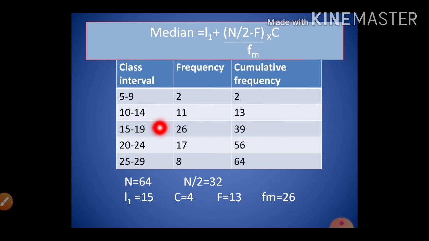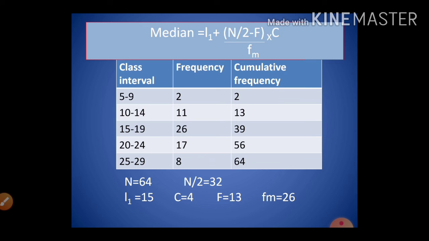So most probably the median will be in this class. Here we are not adding n plus 1. In the discrete series we added 1, but in class intervals we will assume the median by calculating n by 2 only, because we do not know exactly where the median value lies.